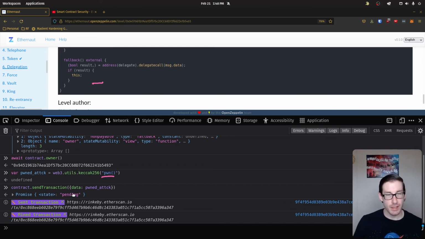And when we send that data, we're going to send it via a transaction, inside of the data field. This data field concept is pulled from the Solidity docs. If you want to know how to send a transaction, there's a series of key value pairs associated inside of this send transaction object. You should Google that if you don't know what this is and why it exists. But this data piece correlates directly to the message.data item that's happening here. And we're going to send this to the contract here.